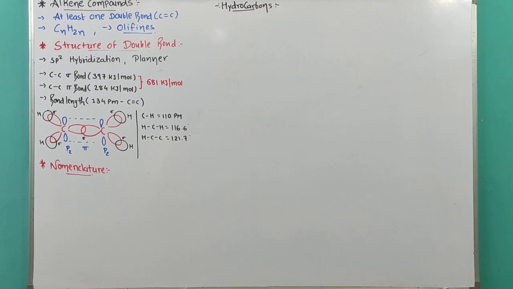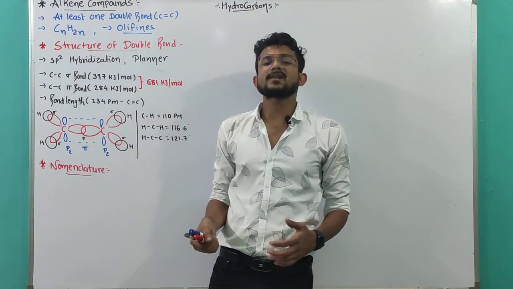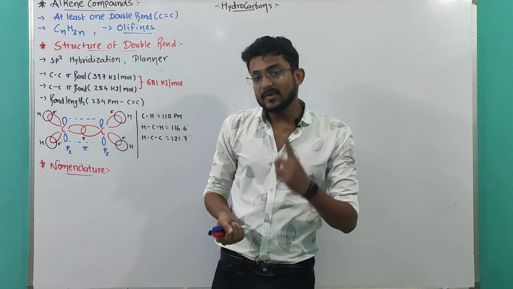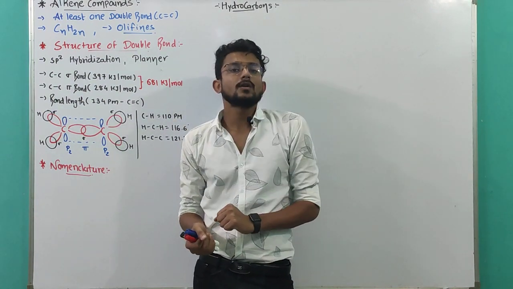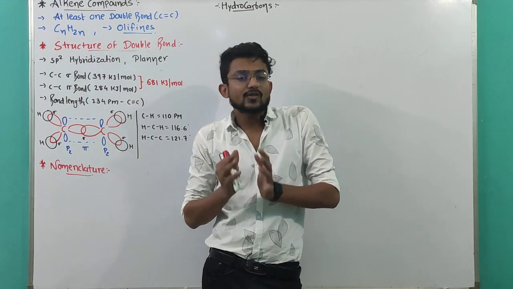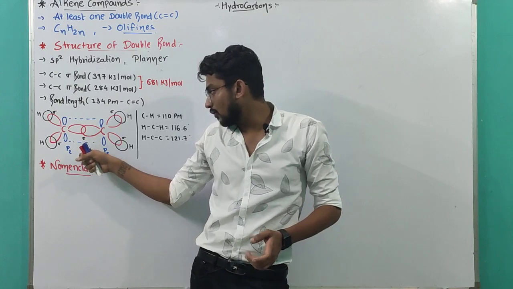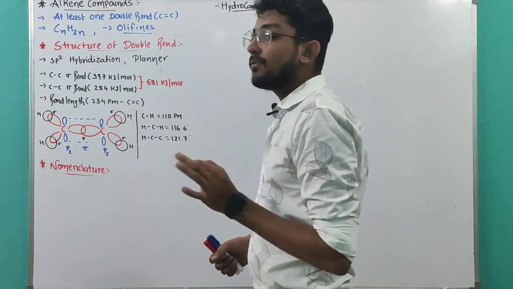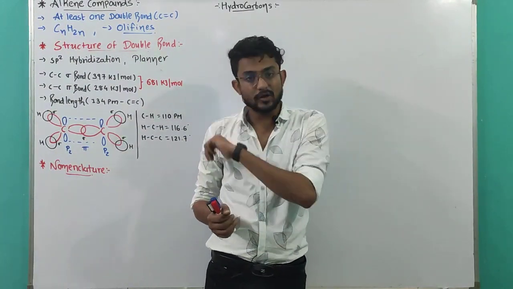You can see that before we start example 13.7, they have given the first five members of the alkene series. Among them the first member will be ethene, CH2 double bond CH2, whose common name is ethylene. After that, the next member will be propene, carbon double bond carbon single bond carbon.